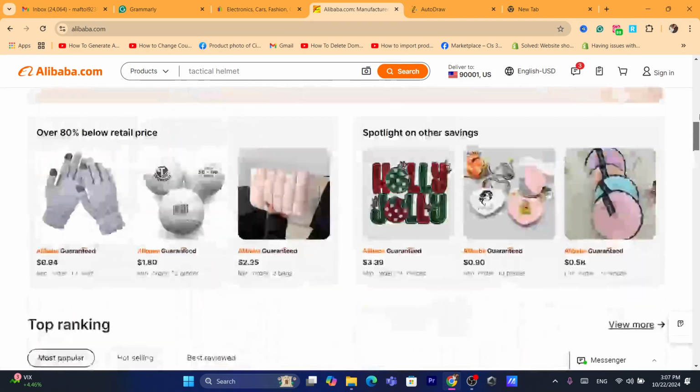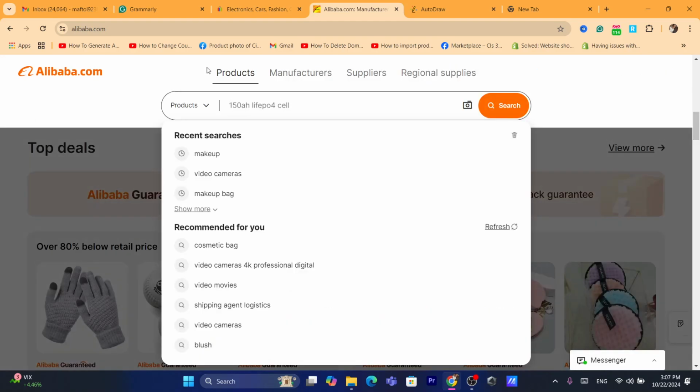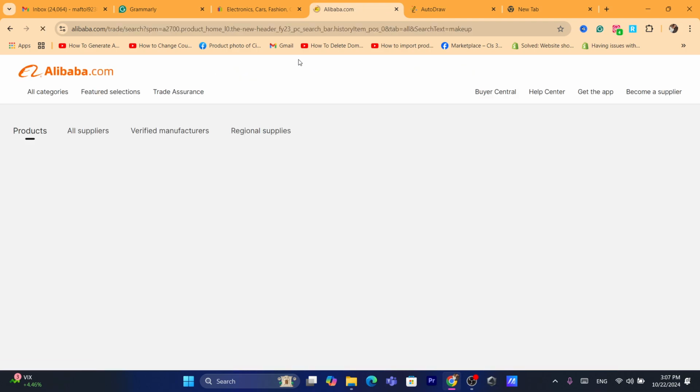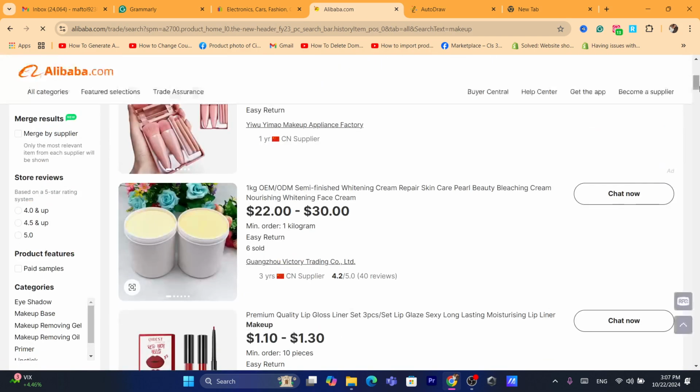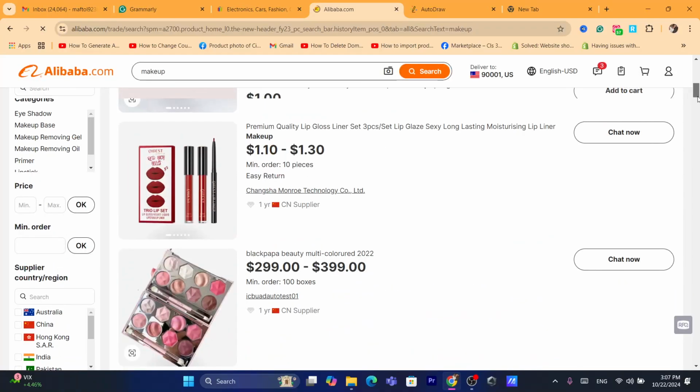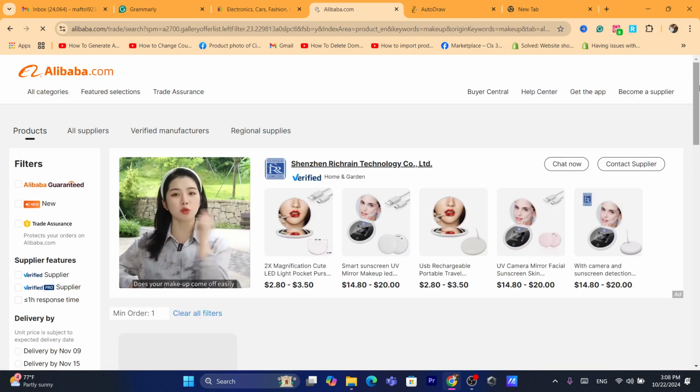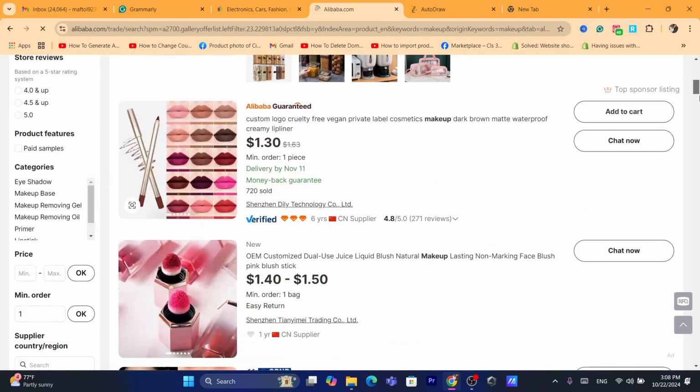Now it's exciting. You want to go to Alibaba and search for products you want to list on your eBay store, products you want to dropship. Let's say you want to dropship makeup products. After you search for makeup, you want to scroll down and enter where it says minimum order. Put 1 there, and then click OK. Now all the products you will see are going to be eligible for drop shipping. You can drop ship these products on your eBay store.